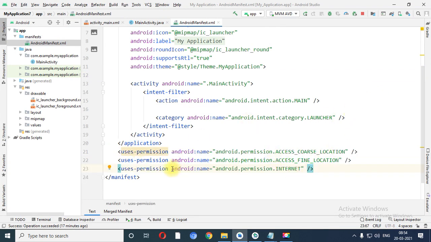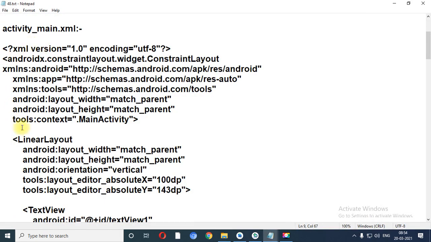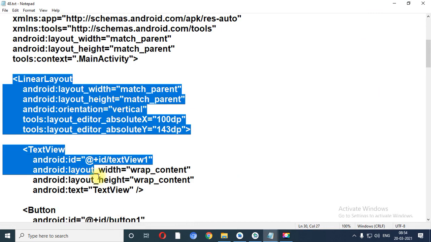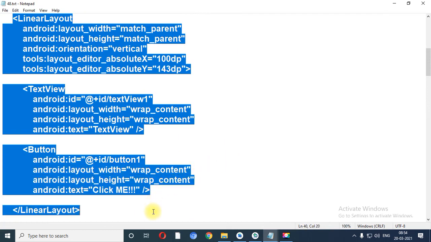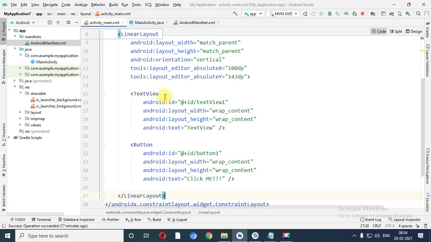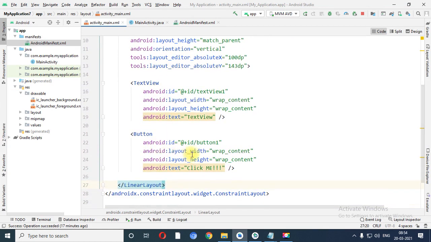I have pasted it after the application tag. In the designing view, we have taken one linear layout and two widgets. One is a text view and the second one is a button.